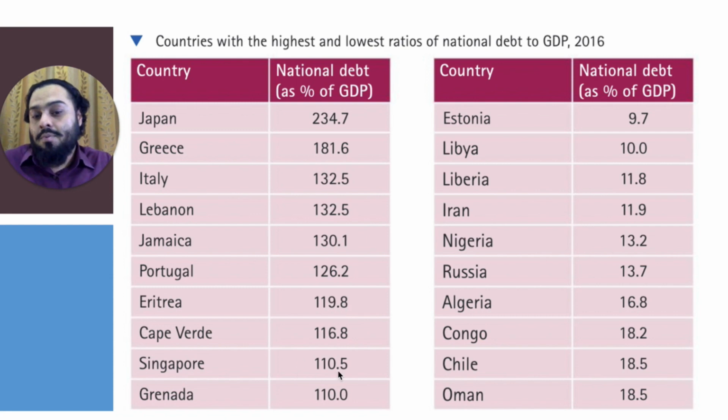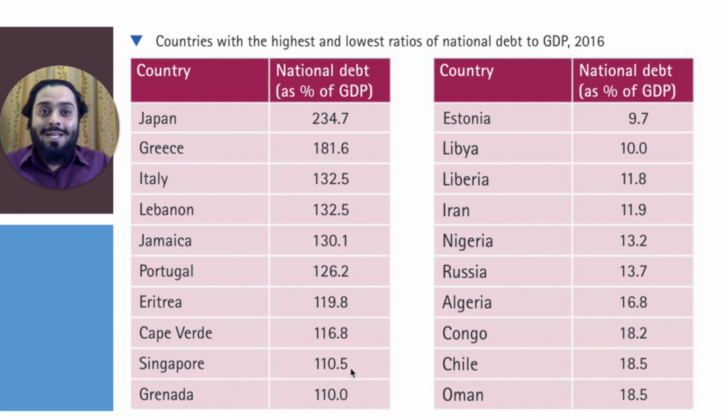And countries like Singapore also have quite high debt, 110%, which means the total debt is more than the size of the economy. Now, it is fine to have debt as long as you can afford to repay it. So countries like Singapore, yes, they have high debt, but their economy is also growing at a high rate. So probably they have taken these loans in order to finance infrastructure development and that is fueling growth of the economy, and they're able to repay this debt easily.